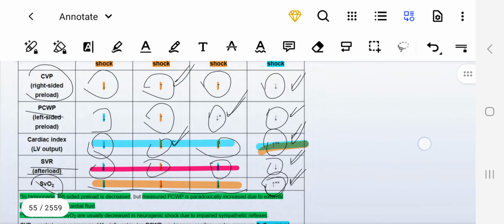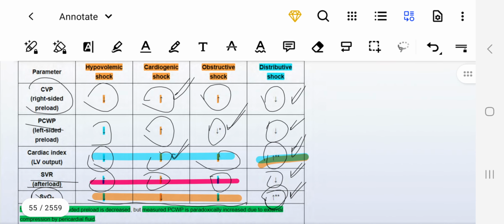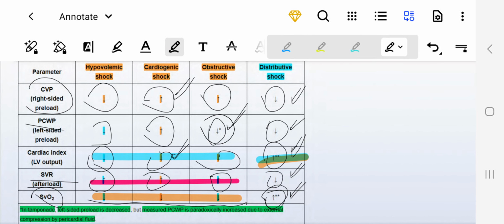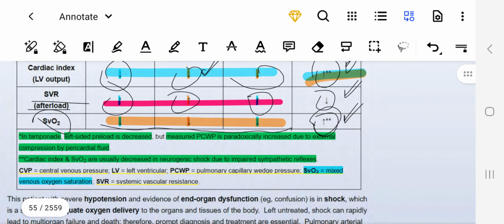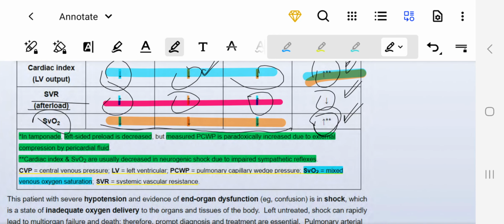In tamponade, they're talking about this point, single star. Why is the pulmonary capillary wedge pressure high in tamponade, which is an obstructive shock, while in the others it is decreased? They have mentioned the reason. In tamponade, left-sided preload is decreased, but the measured pulmonary capillary wedge pressure is paradoxically increased due to external compression by pericardial fluid, right?